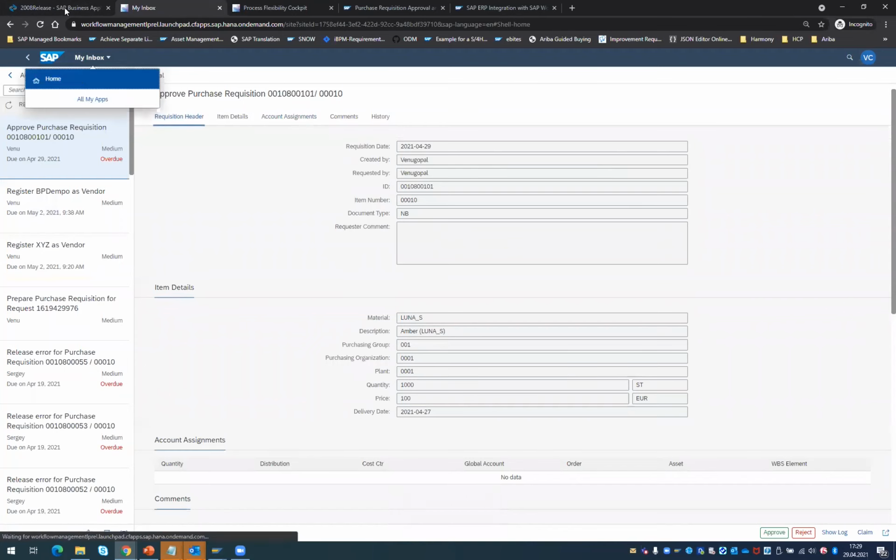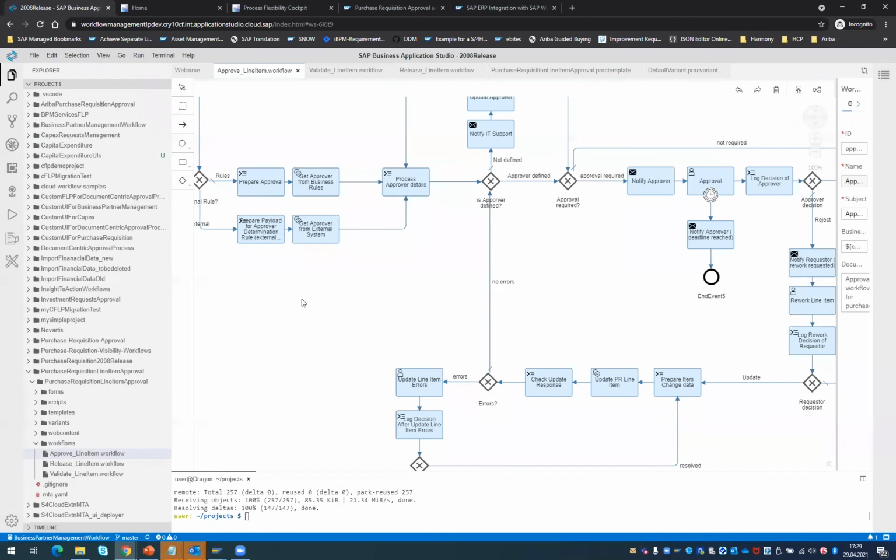And of course, it would be also interesting how you as a customer could then create such workflows.